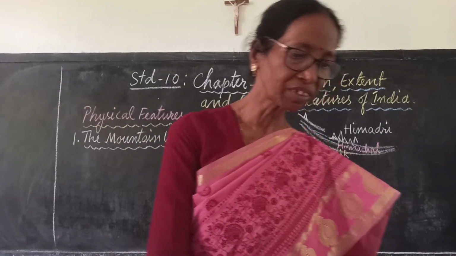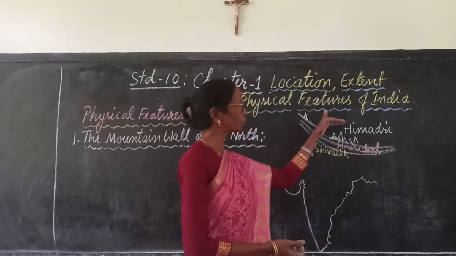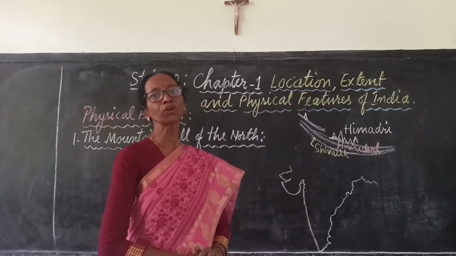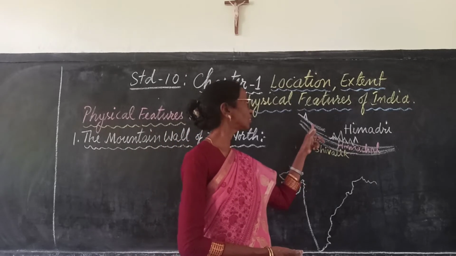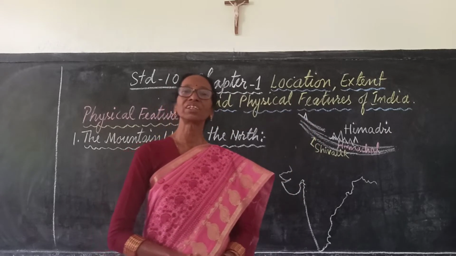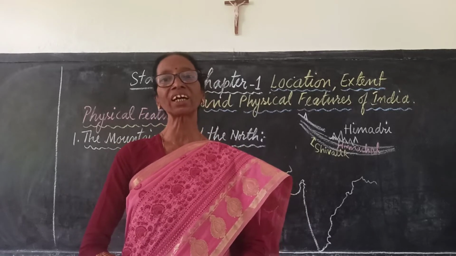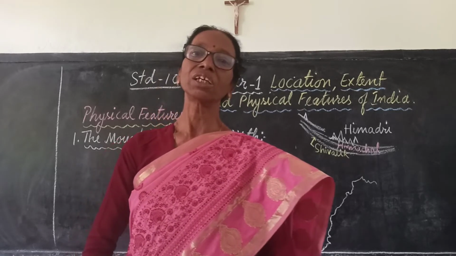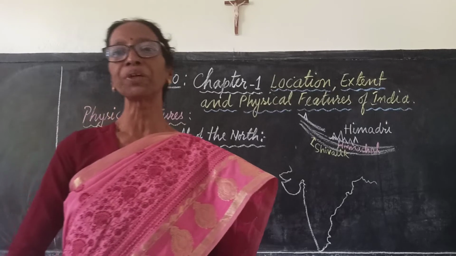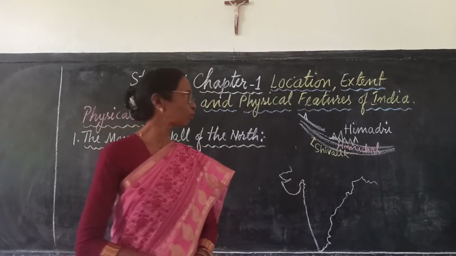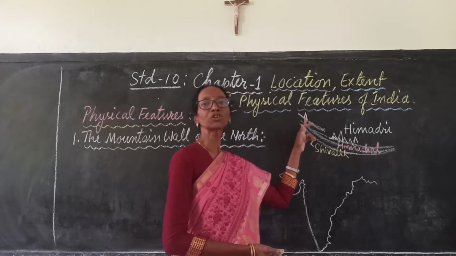Just north of it, if we see, Trans-Himalayas are located. North of Himadri, Trans-Himalayas is located, and in this part, Karakoram range is also lying. In Karakoram range, K2, which is also known as Godwin Austen, is the second highest mountain range in the world. So, this is a world famous high mountain peak, the second highest mountain peak, which is also located in Jammu Kashmir and on Karakoram mountain.